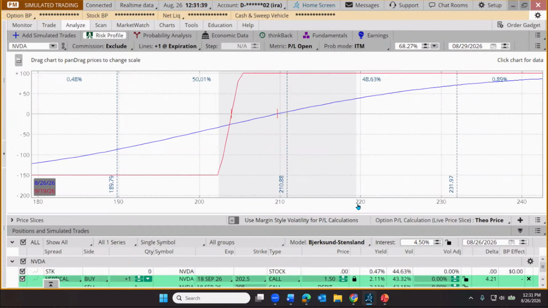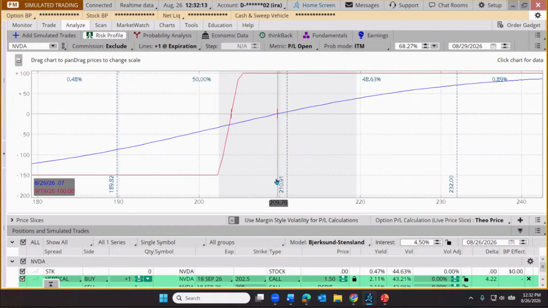Well, 220, I can intersect with the red line and look at the red number. How would our trade perform if we're at 220 at expiration? That would be a $100 profit in this $2.50 wide spread. We spent $1.50 to set it up. Those that trade spreads know that 2.5 minus 1.5 leaves $1 profit, 100 bucks on 100 shares. Anyway, this is just showing us the price and profit intersection is maximum gain down here.